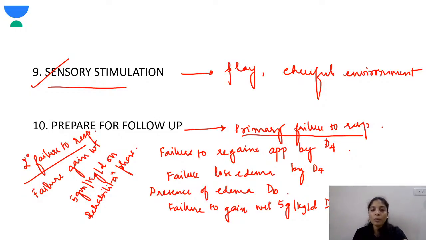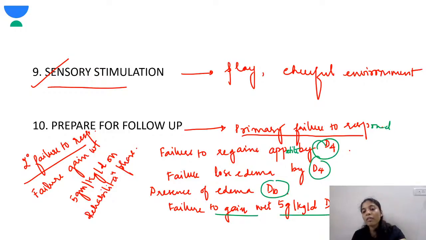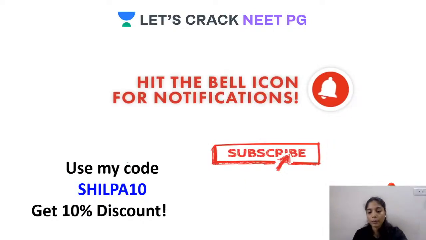And preparing for follow-up. So how to know if it's a primary failure to respond? If there is failure to regain appetite by day 4, failure to lose edema by day 4, if there is edema on day 10, or failure to gain weight of even 5 gram per kg per day on day 10. Okay. What is secondary failure to respond? If there is failure to gain weight of 5 gram per kg per day in the rehabilitation phase, that is called secondary failure to respond.